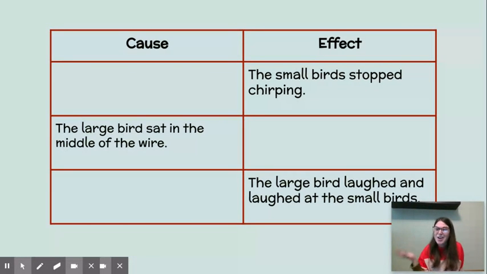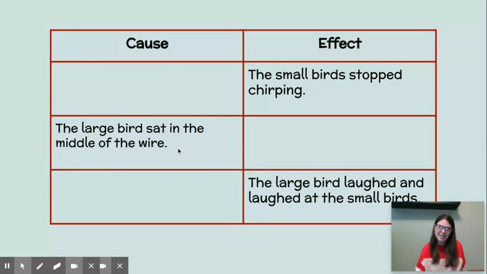Yes, the large bird came. Okay, he got their attention, and I would say that it surprised them a little bit, and they stopped chirping. So what caused them to stop chirping? The large bird came. Okay, that was the cause of them stopping chirping. So now let's go right here, and we have another cause. Read it out loud with me. The large bird sat in the middle of the wire.